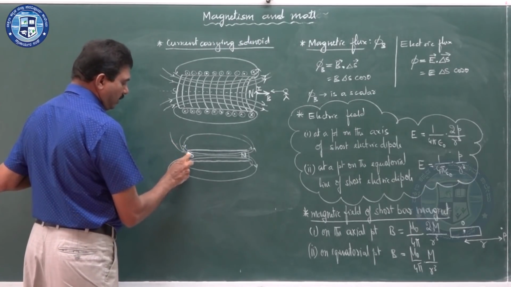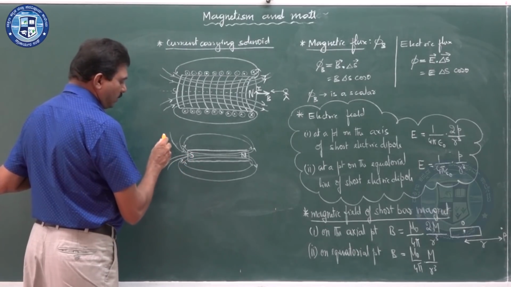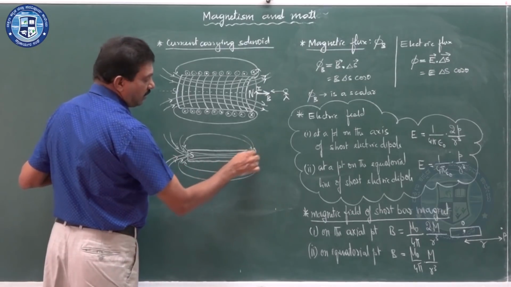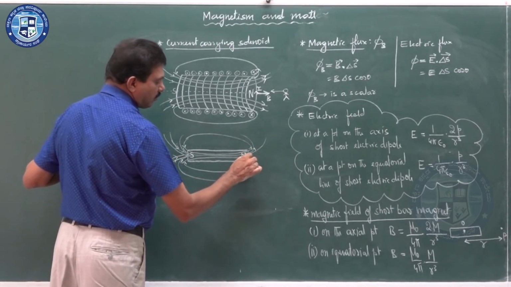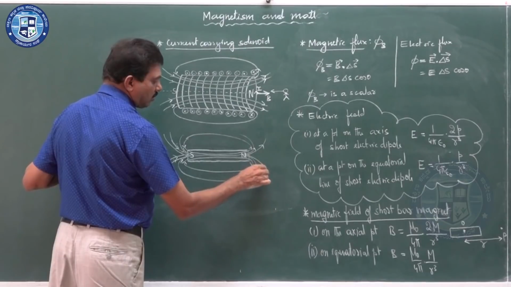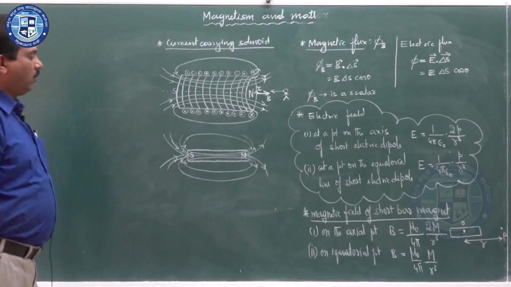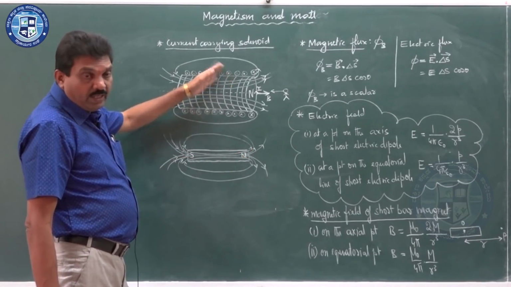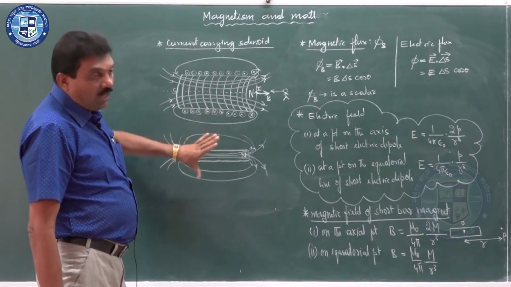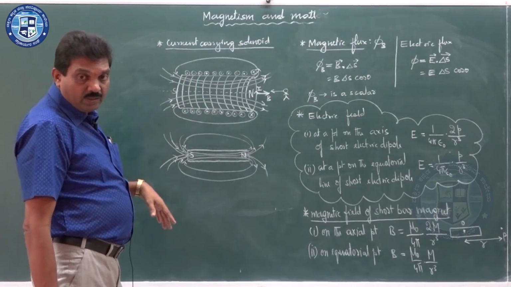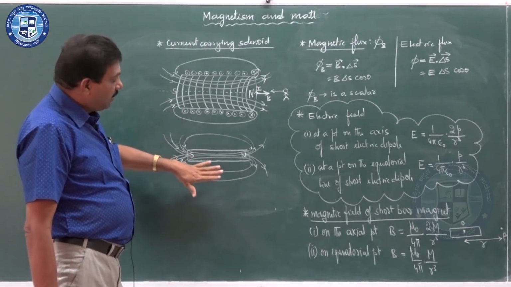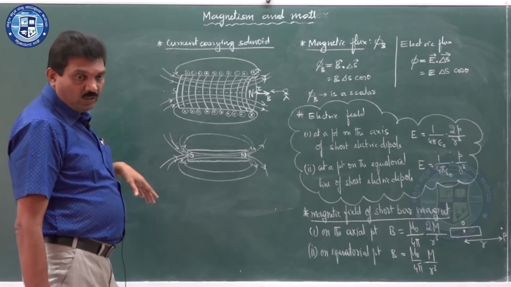Field lines never intersect, so while drawing the field lines, you must be very careful. Here they enter, here they emerge. Therefore, we have the similarity between a current carrying solenoid and a bar magnet. They are almost one and the same. A current carrying solenoid acts as a bar magnet and a bar magnet is very similar to a current carrying solenoid.